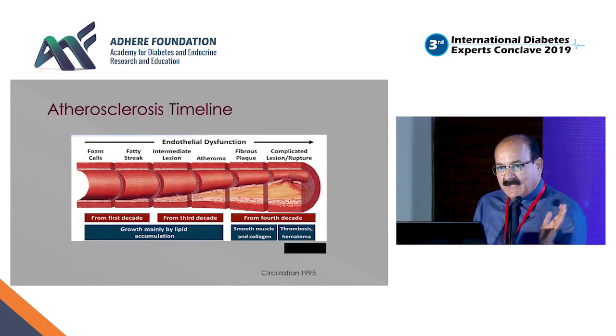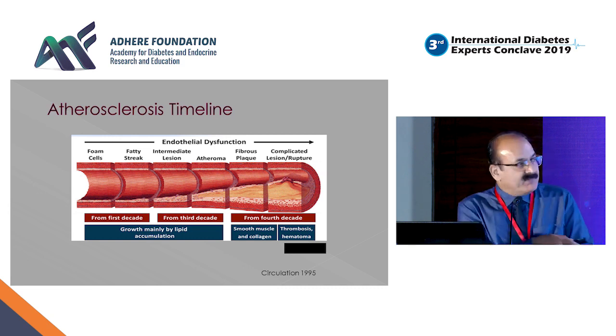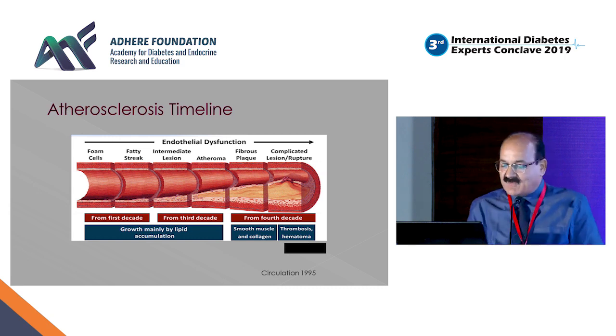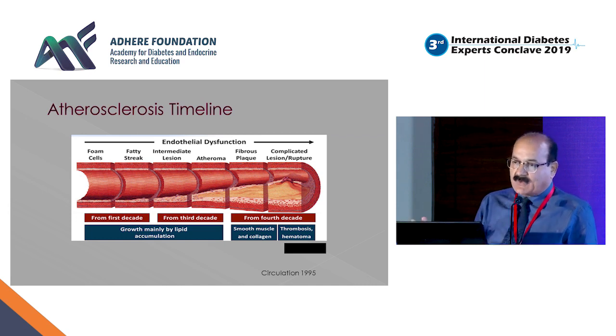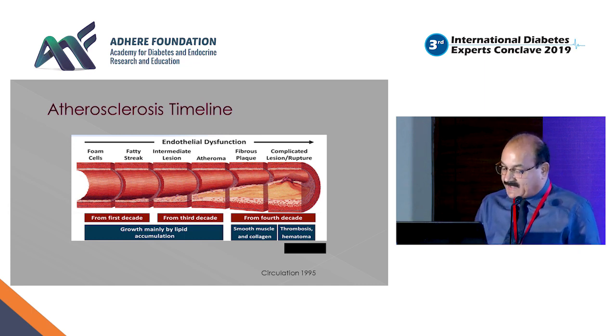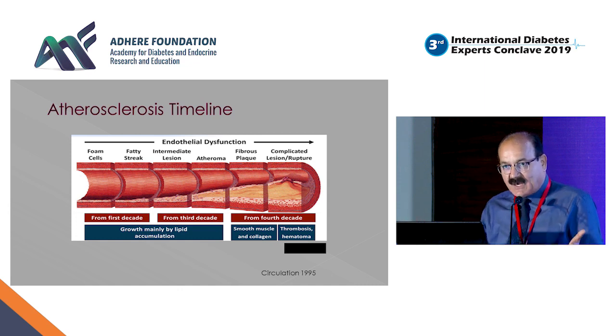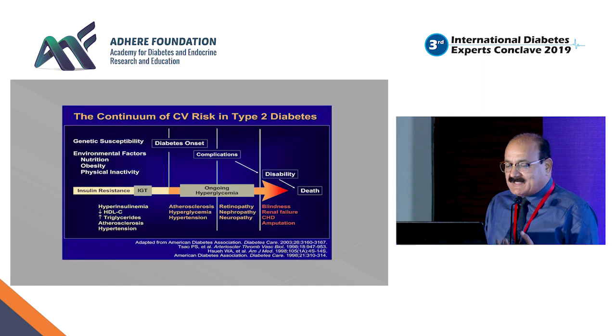If you follow the atherosclerosis timeline, in the first decade itself you start having foam cells as well as fatty streak formation. Subsequently, by the third decade, you have an intermediate lesion or an atheroma coming as early as when you are 25 or 30 years old, and by the time you are 40 years old, there is already a fibrous plaque which could rupture and lead on to acute catastrophes. We have seen this in very young patients suddenly dying of an acute coronary event. So let me say that it is a continuum of CV risk factors.